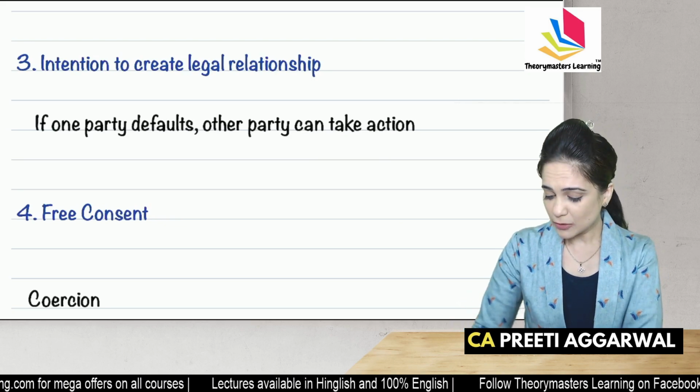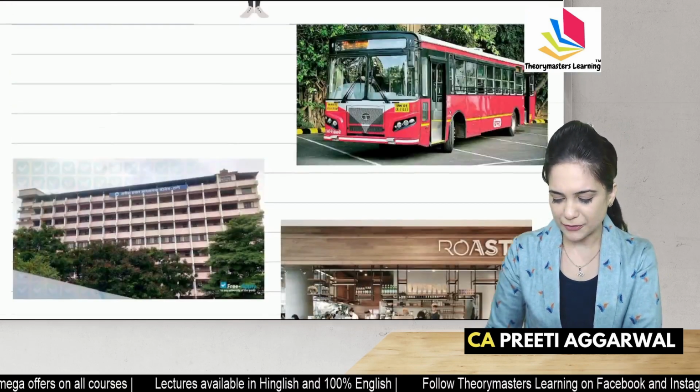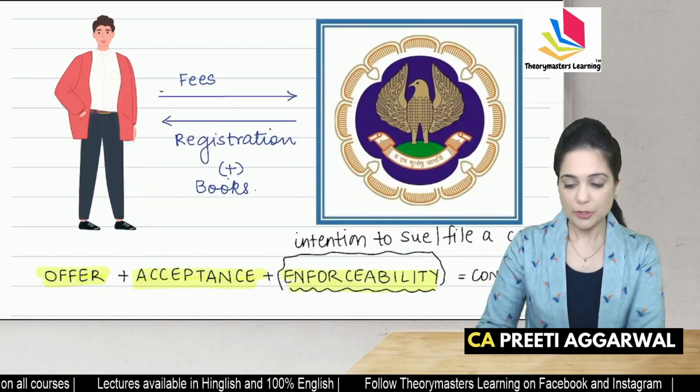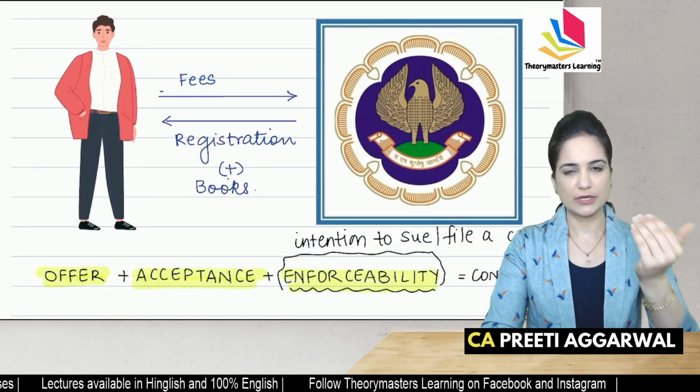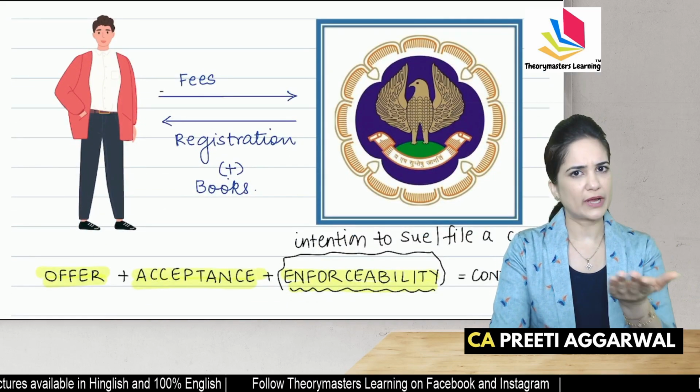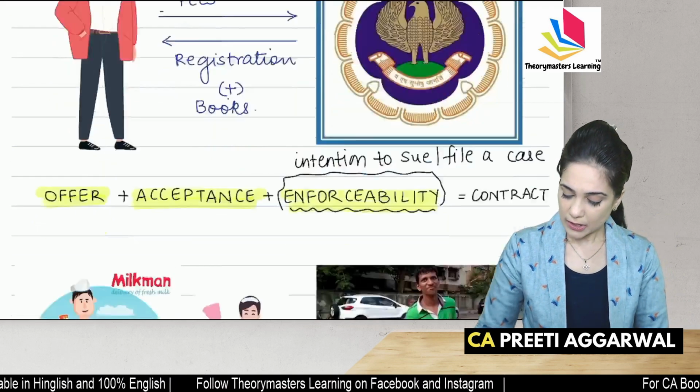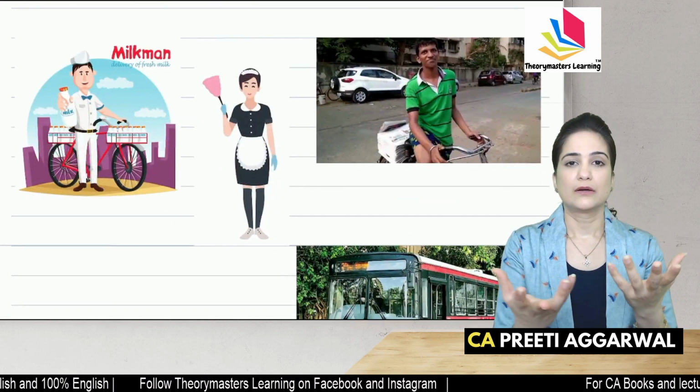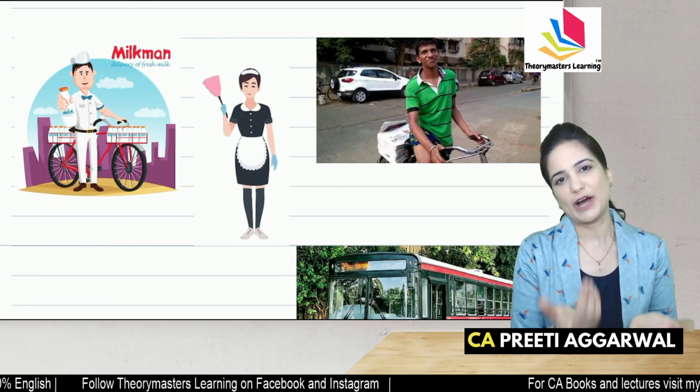Now, these are all contracts. You pay fees, you want the books. If you don't get them, you can take action. You have purchased milk, you have to pay.